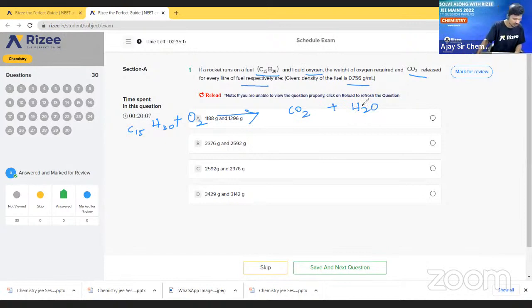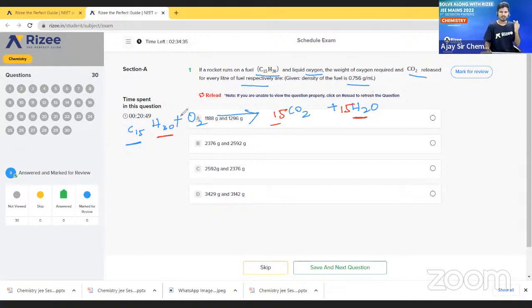Are you getting my point? Next step, we have to balance this equation. Very important. Here 15 carbons are present, so we can put 15 here, then we will get 15 carbons. Then we have to balance the hydrogens. Here 30 hydrogens are present. H2 is there, so if we put 15 here, 30 hydrogens will come. So the hydrogens are also balanced.